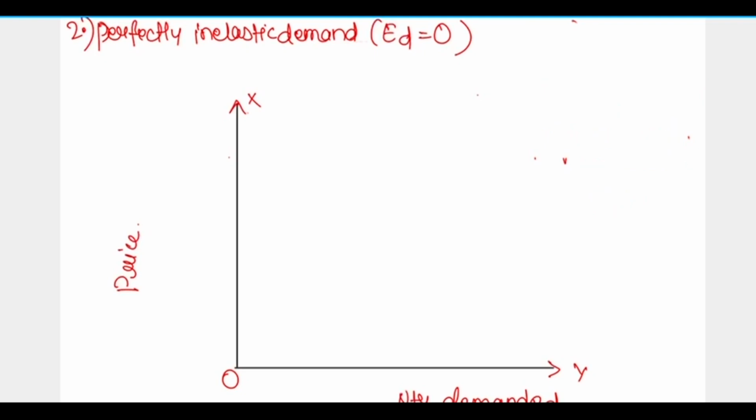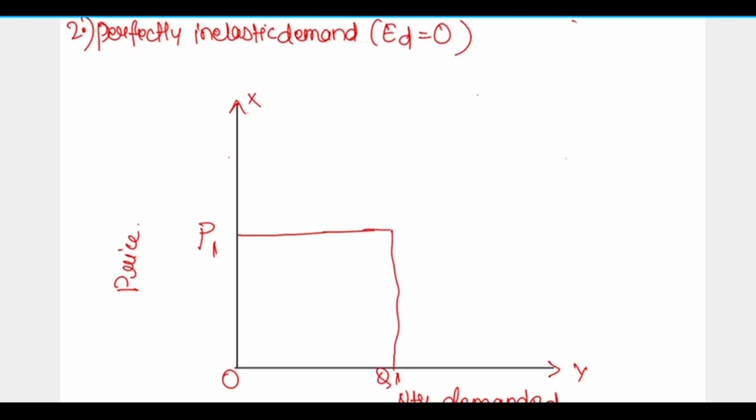The graph of this one will be, let's assume that this is P1 and this is Q1.